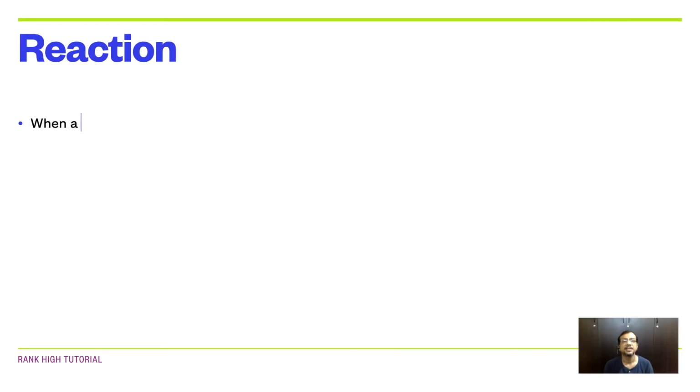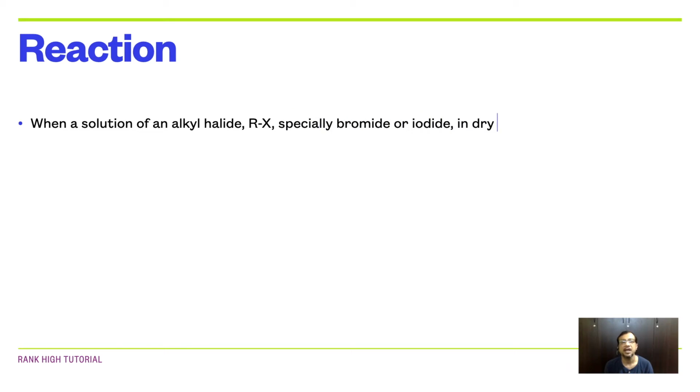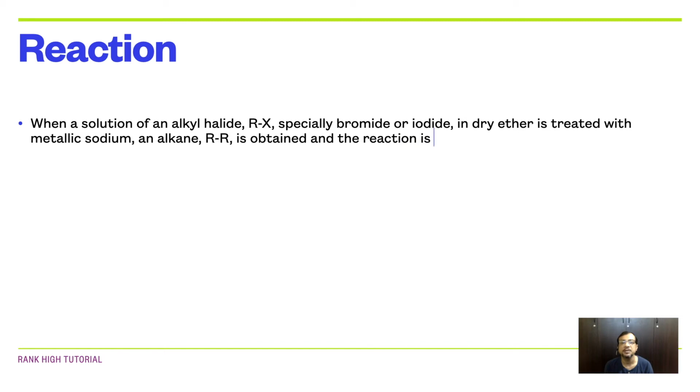The reaction is as follows. When a solution of an alkyl halide, RX, especially bromide or iodide, in dry ether is treated with metallic sodium, a symmetrical alkane, that is R-R, is obtained, and the reaction is known as the Wurtz reaction. Two molecules of alkyl halide react with two sodium atoms in the presence of dry ether to produce a symmetrical alkane, that is R-R, plus 2 NaX.